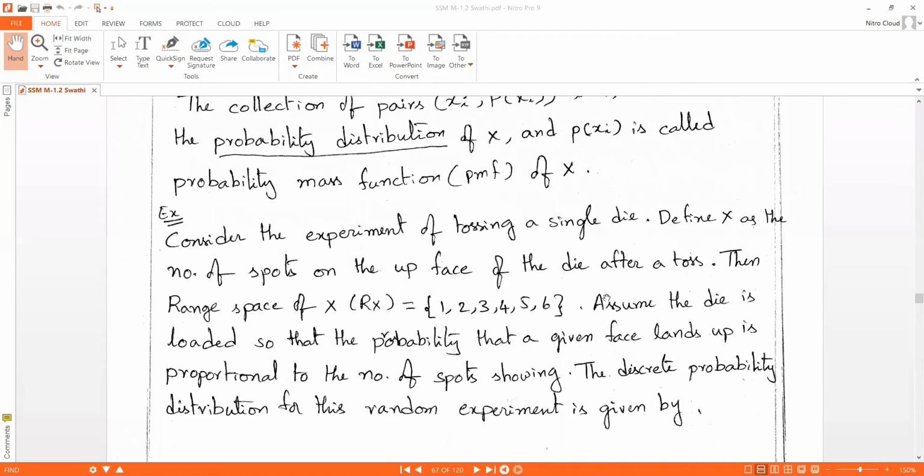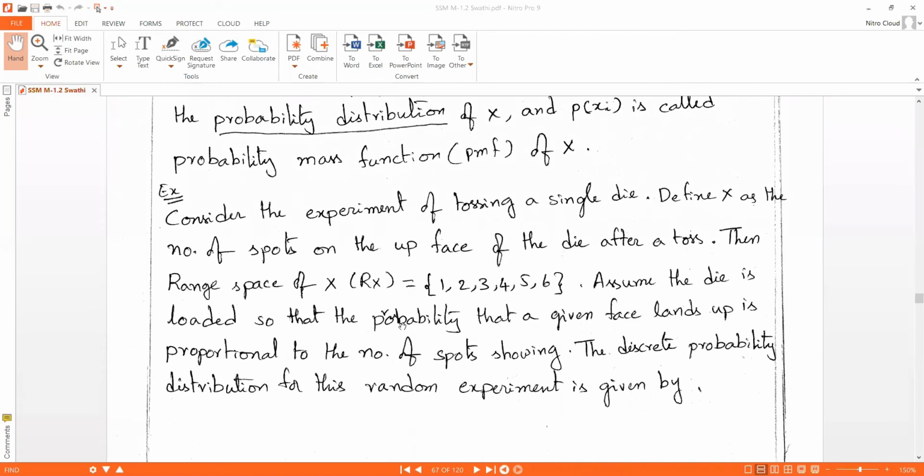We'll understand this concept by using a small example. Consider the experiment of tossing a single die. Define X as the number of spots on the up face of the die after a toss. Then the range space of X, Rx, is 1, 2, 3, 4, 5, 6.